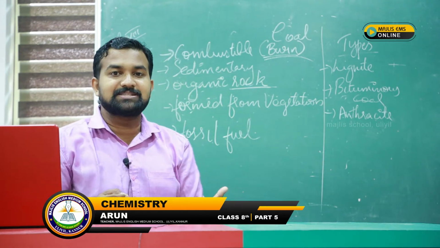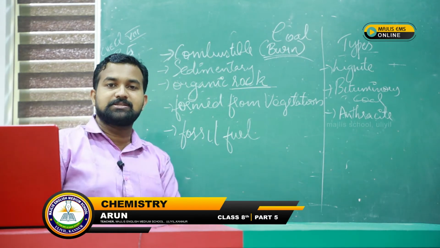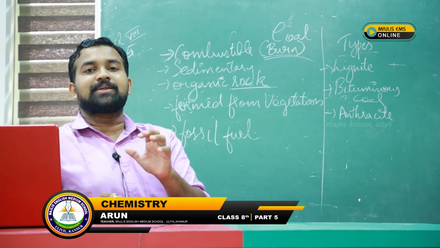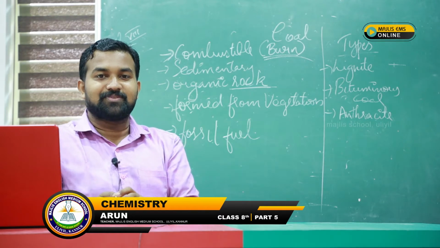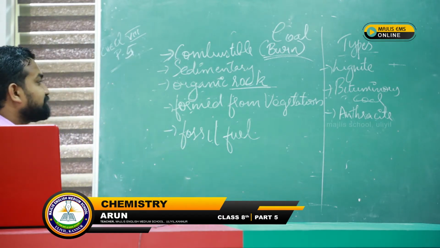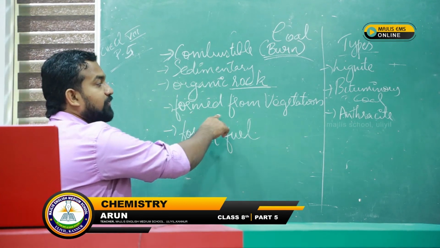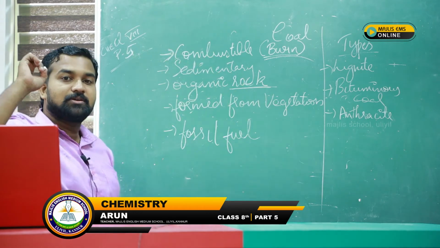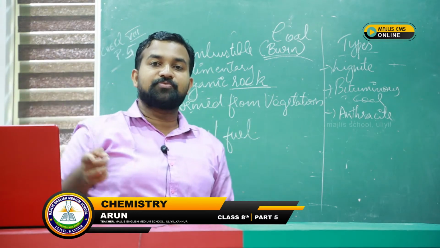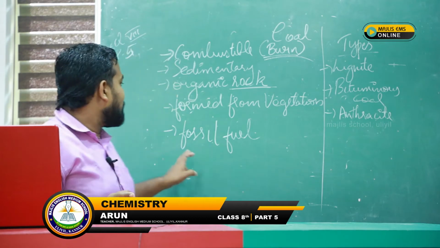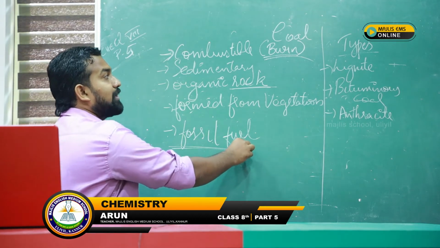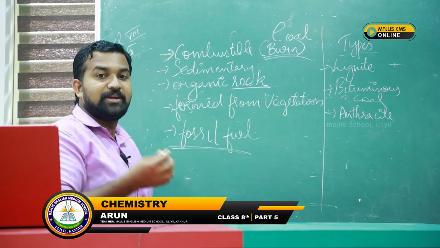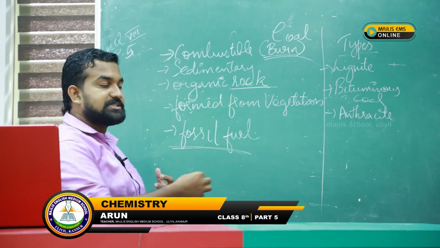Microorganisms and bacteria acted upon them, and they were converted into organic rocks which are highly combustible. They are formed from vegetation which lived millions of years ago, and we dig them out from the earth's surface.